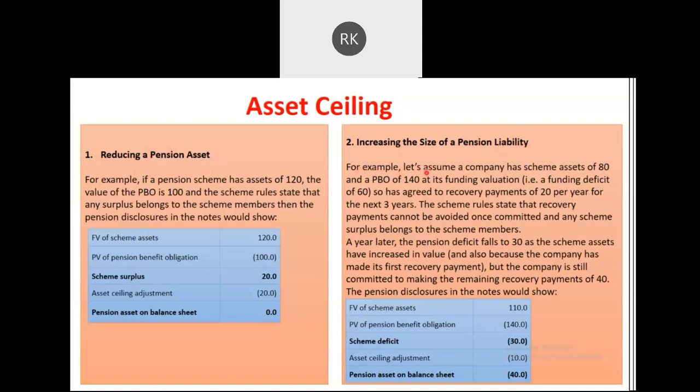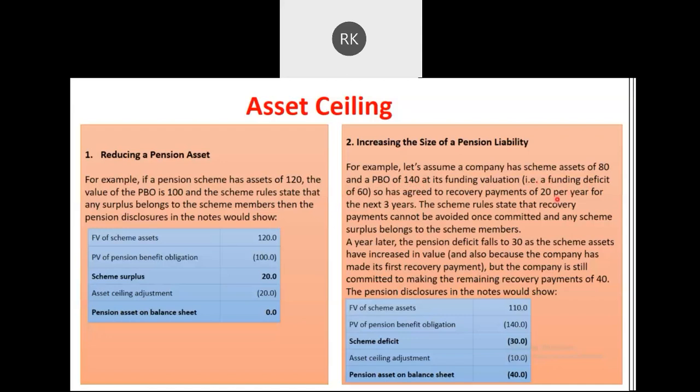Now the example is like this: assume a company has a scheme asset of 80 rupees, whereas the present benefit obligation is 140. How much gap is there? 60. The asset amount is on the lower side, right? This is what is known as the funding deficit. So there's a funding deficit of 60, which the company has agreed not to pay in a single go, but over a period of 3 years, that is 20 rupees per year.